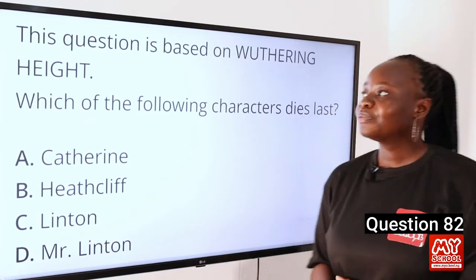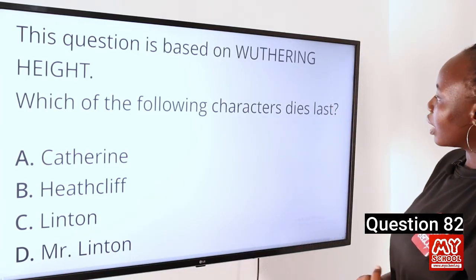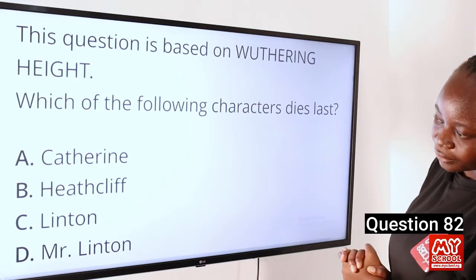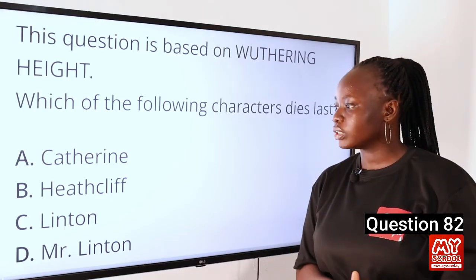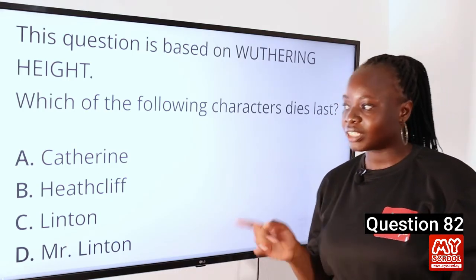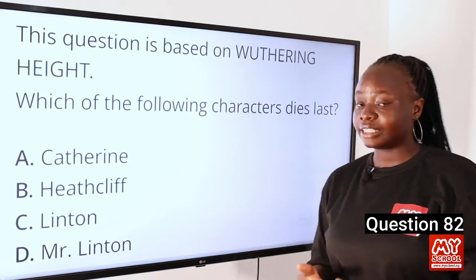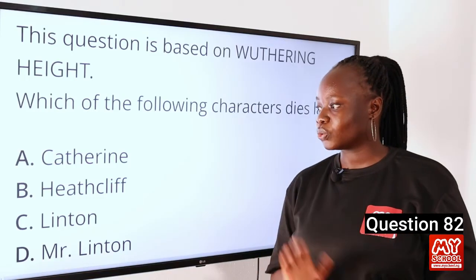Question 82. This question is based on Wuthering Heights. Which of the following characters dies last? A. Catherine, B. Heathcliff, C. Linton, and D. Mr. Linton. So the answer to this question is Heathcliff. Heathcliff dies after the death of Catherine, Edgar Linton, and Linton Heathcliff. And his death marks the end to the narrative. So our answer to this question is B.